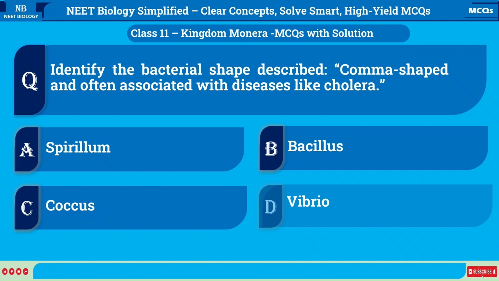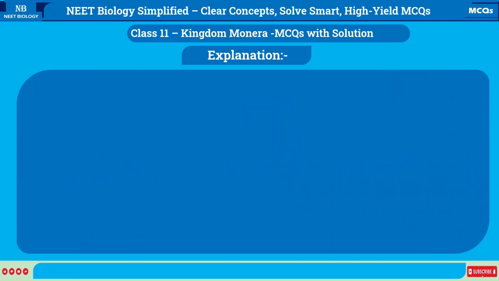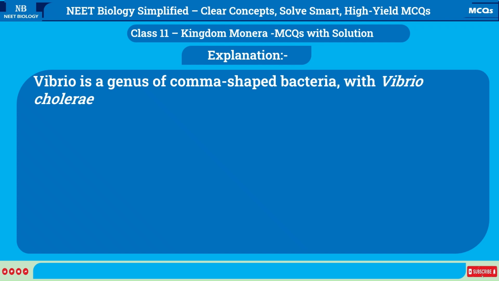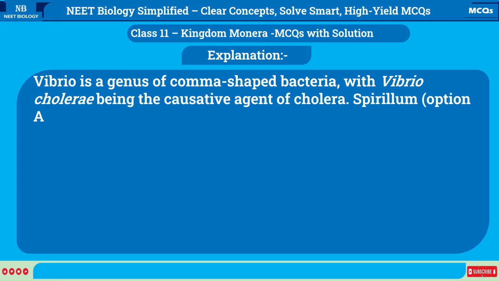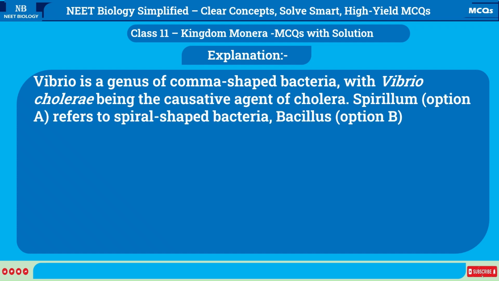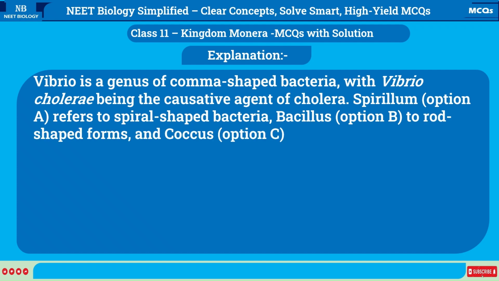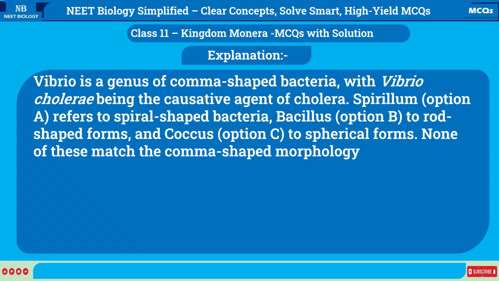Correct answer is D. Vibrio. Explanation: Vibrio is a genus of comma-shaped bacteria, with Vibrio cholerae being the causative agent of cholera. Spirillum, option A, refers to spiral-shaped bacteria, Bacillus, option B, to rod-shaped forms, and Coccus, option C, to spherical forms. None of these match the comma-shaped morphology or the specific disease association like Vibrio does.